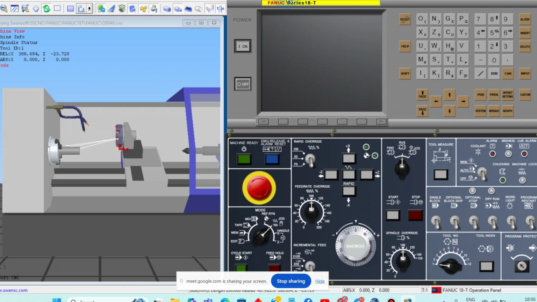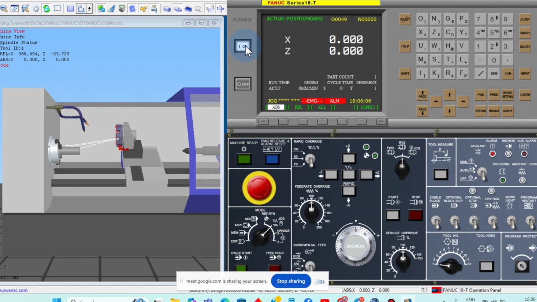Now, first, what you have to do, we should turn on the button. Okay. Next, power on. This is power on, and then we should press emergency release. Emergency release, and then machine ready. Now, the machine is ready. Okay.